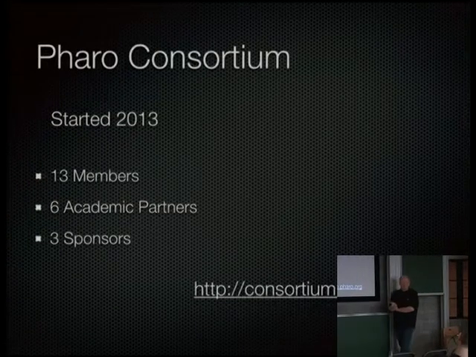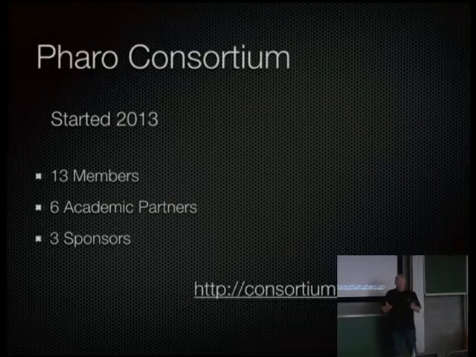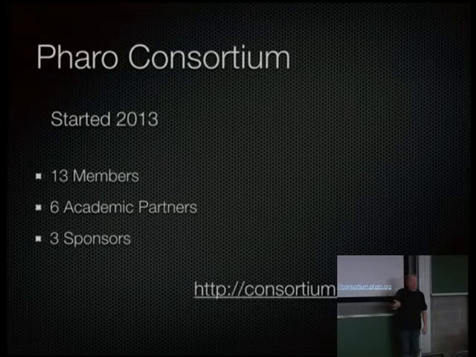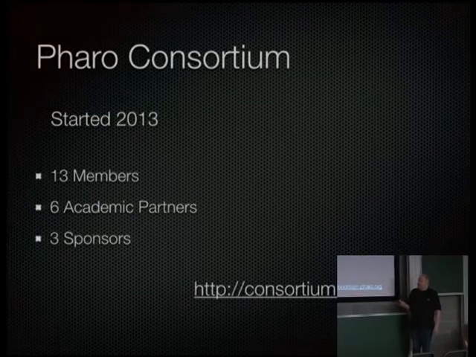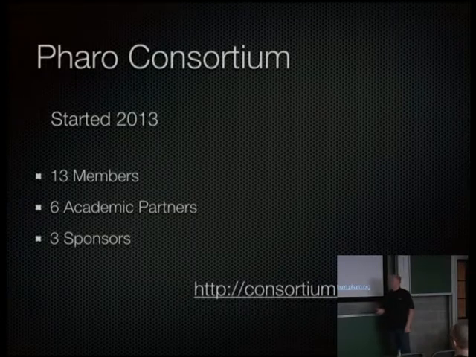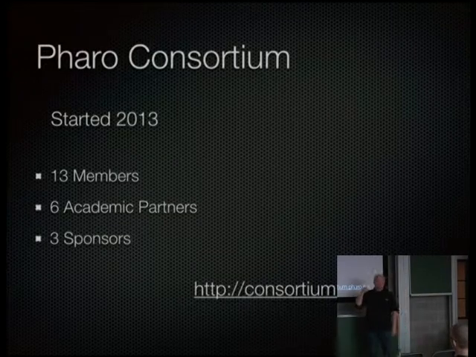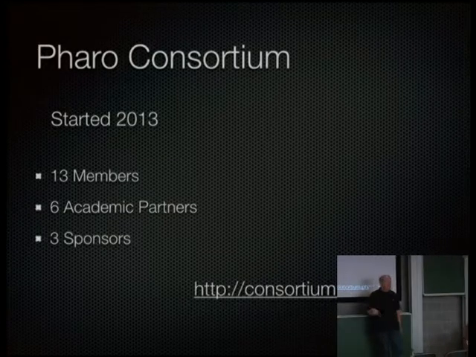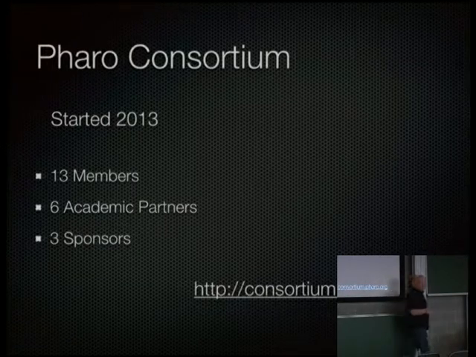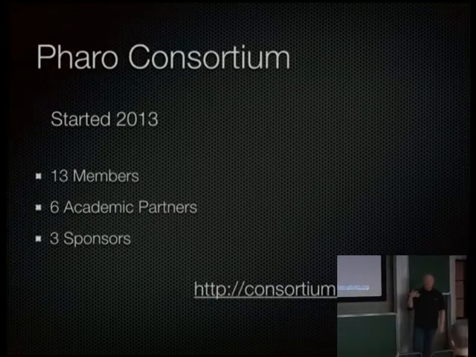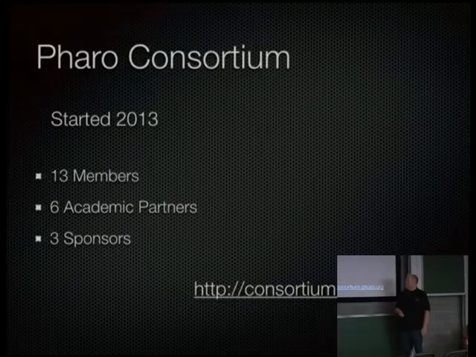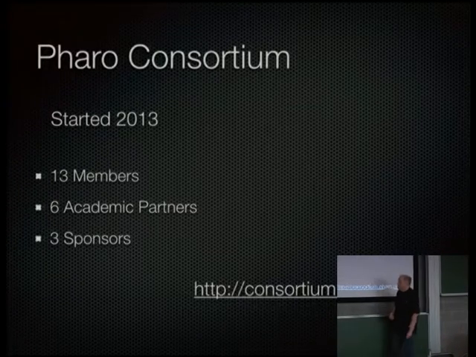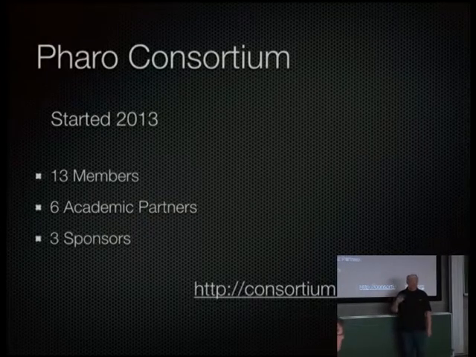And if you are a company, then you always need to do the things that you need to do to get your customers happy, so you don't have the time to do that at all. Sometimes you have, but often not. And so the idea here is that the companies can actually give money to one organization, and that organization should be able at some point to hire someone full-time to fix bugs in Pharo, so that they don't have to do that themselves. Right now we have 13 members that are real companies.